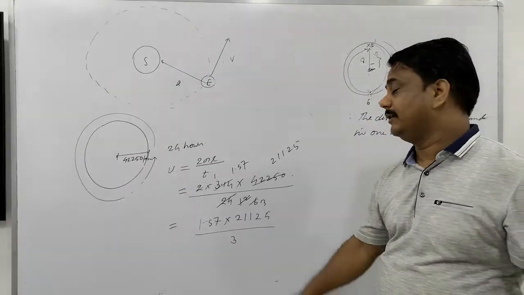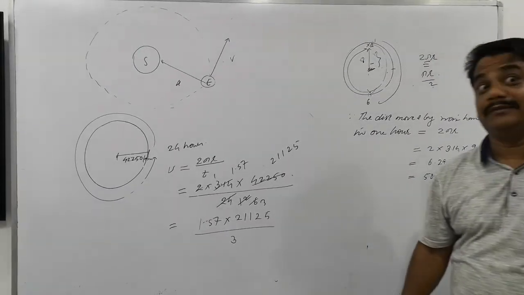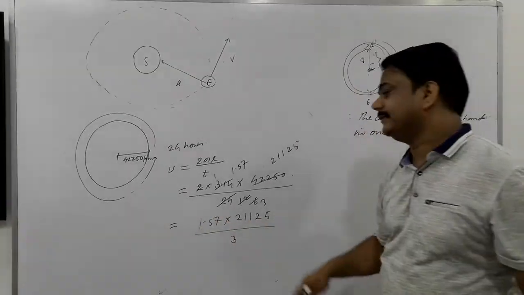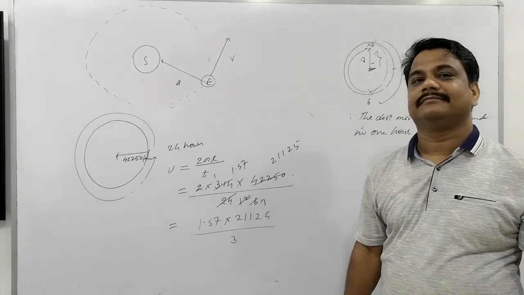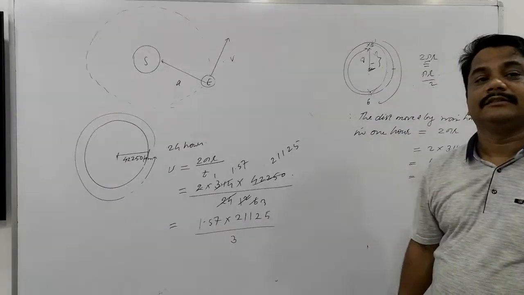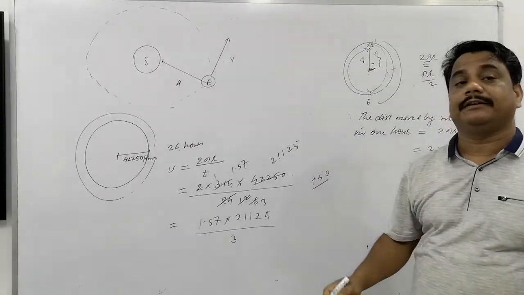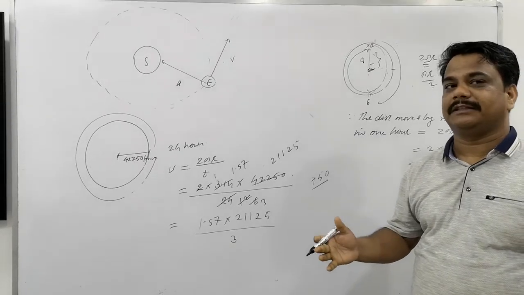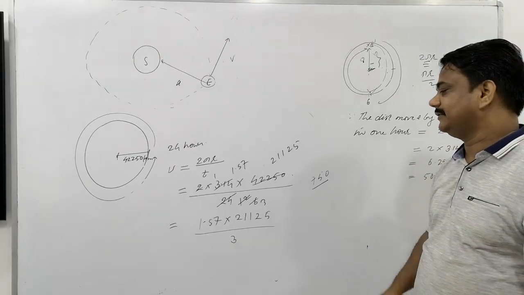Okay, now 1.57 multiplied by 21125. I'm telling the table technique, how to read it. Read the table of 15. 15 fives are 75. One digit you left here, so 75 becomes 750. Why? Because one digit you leave, so 10 you will take. It is the abacus method you learn in the 4th to 5th class. Is that clear?